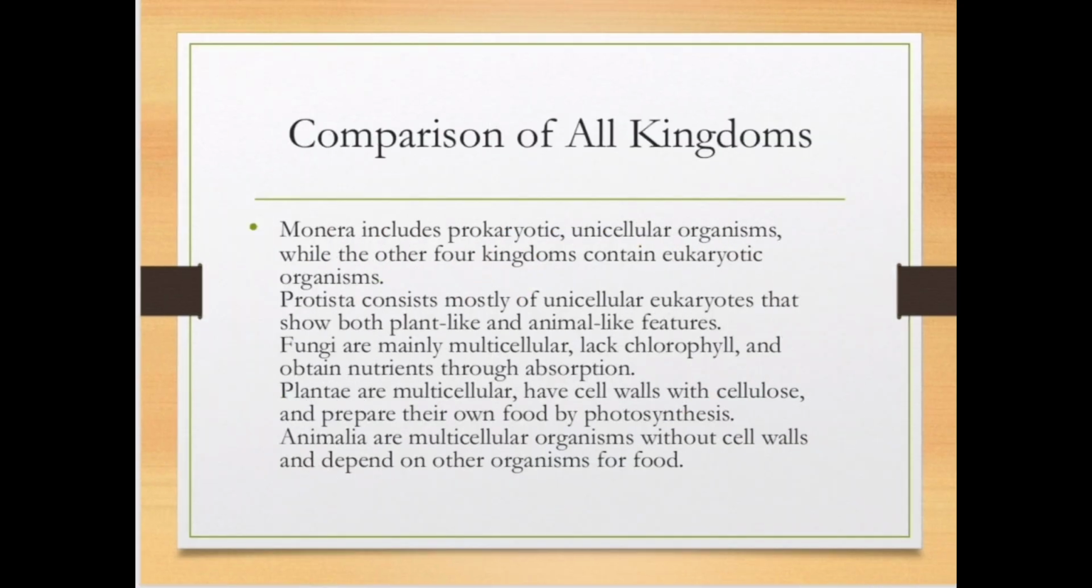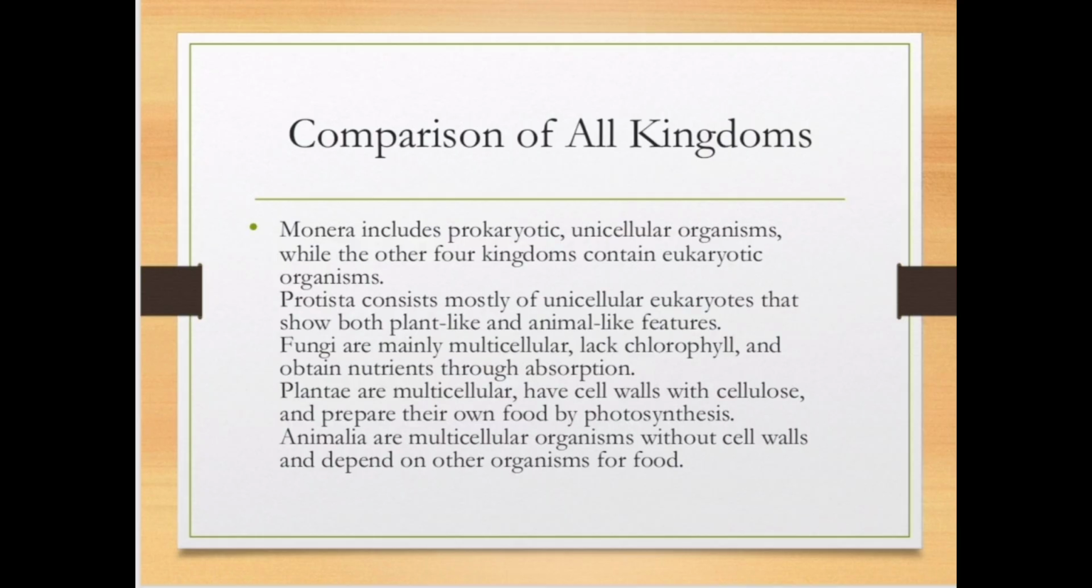And now we can compare all the kingdoms in Whittaker's 5 kingdom classification system. First, Monera. It includes prokaryotic unicellular organisms, while all the other kingdoms are eukaryotic organisms. The Protista, mostly the Protista are unicellular, some are multicellular. They show both plant-like and animal-like characteristics. The Fungi, they are mainly multicellular. They lack chlorophyll so they do not prepare their food and they absorb nutrients from dead and decaying matter.